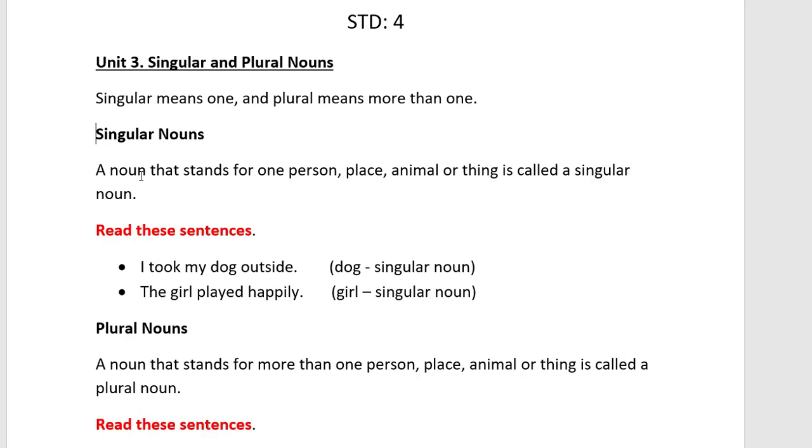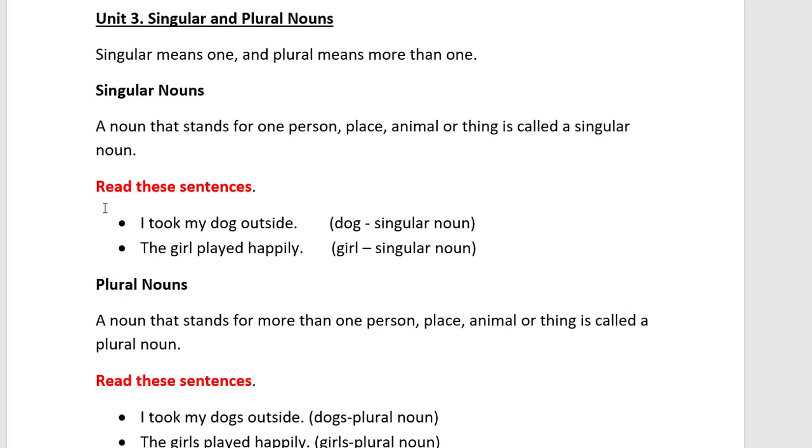See, the sentences are given. I took my dog outside. The girl played happily. Here you see dog and girl are singular nouns. Whenever you are talking about one thing, that is singular, and whenever you are talking about more than one, that is when we will use plural. So let's see the plural nouns.